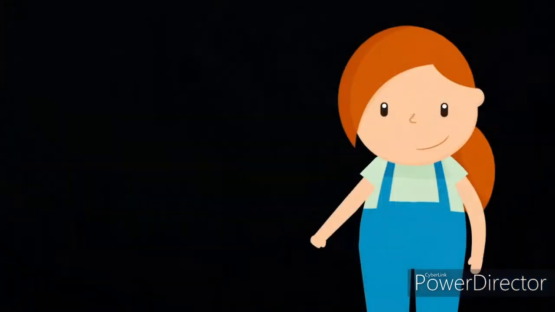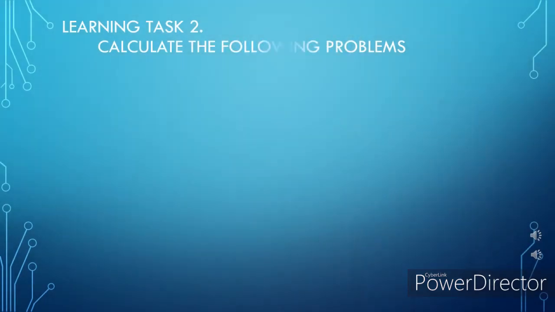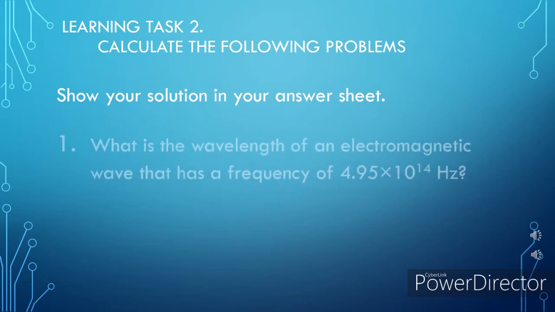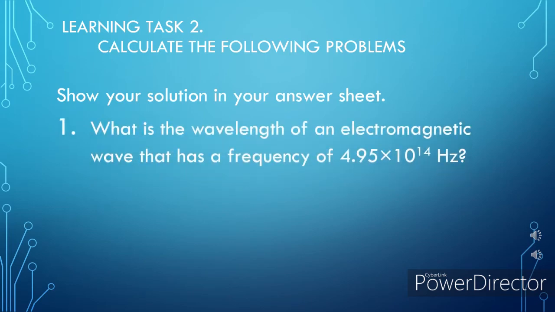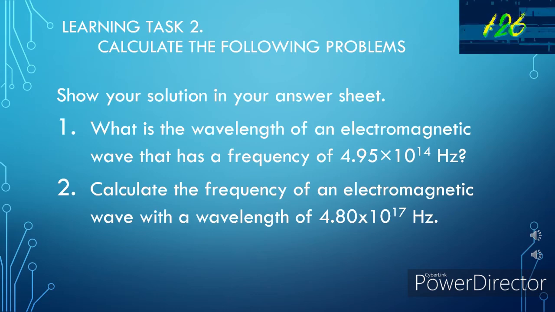Our learning task number 2 is you're going to solve the following problems, and make sure you show your solution in your answer sheet. Question number 1. What is the wavelength of an electromagnetic wave that has a frequency of 4.95 times 10 raised to 14 hertz? Question number 2. Calculate the frequency of an electromagnetic wave with a wavelength of 4.80 times 10 raised to 17 hertz. For this activity, you were given 2 minutes to answer, or if you need more time, you can pause the video.